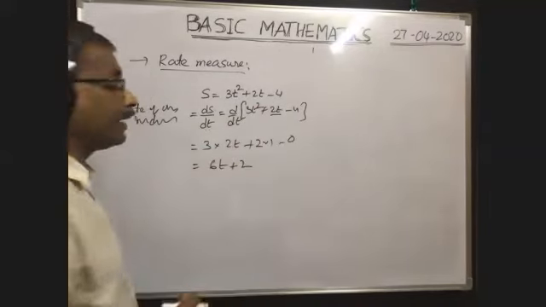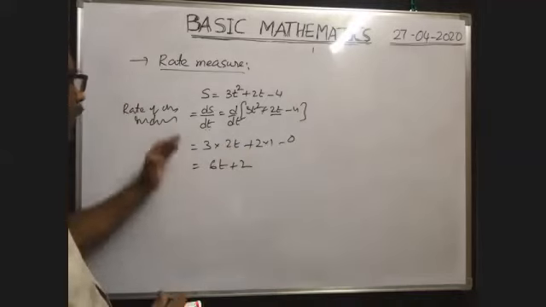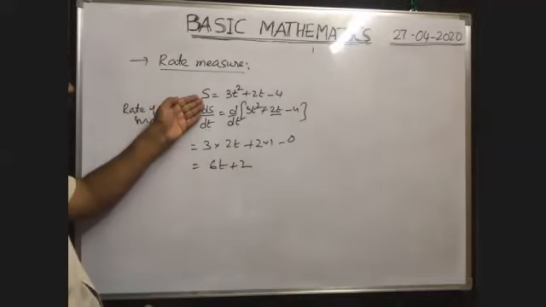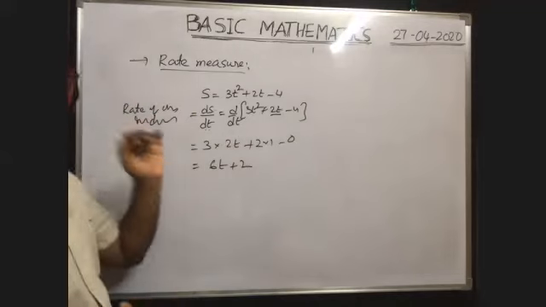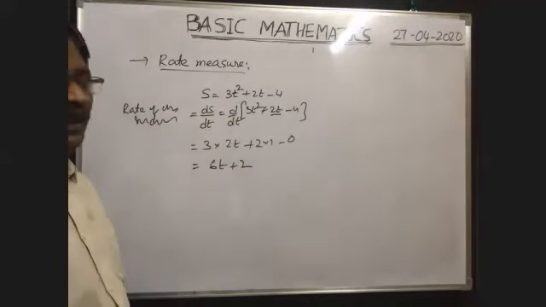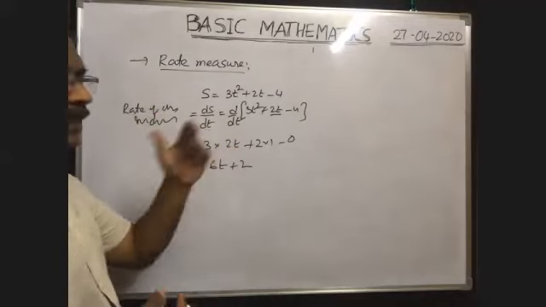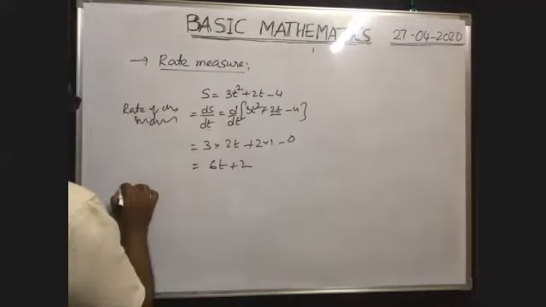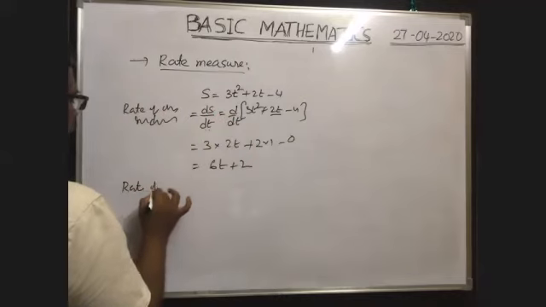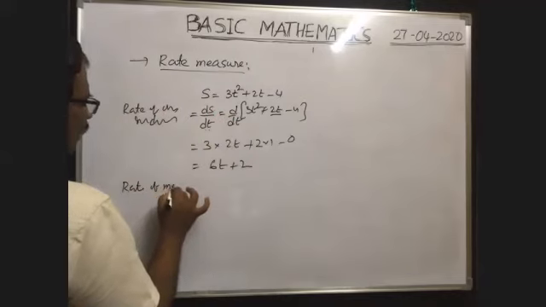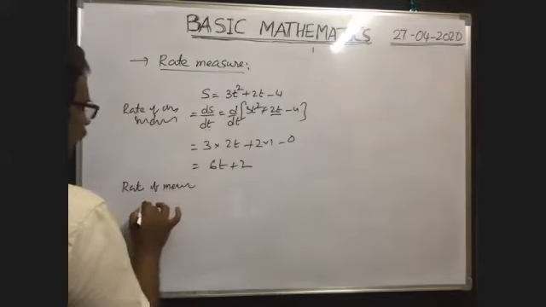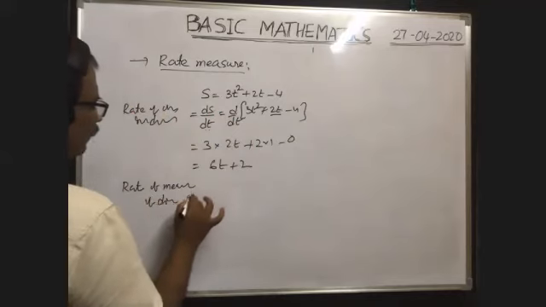It is the rate measure. That means it is equal to the rate of change in displacement per second. That is called the rate measure of the displacement. Suppose they may ask, what is the rate measure at a time t is equal to 1 second? Rate measure of displacement at t is equal to 1 second.